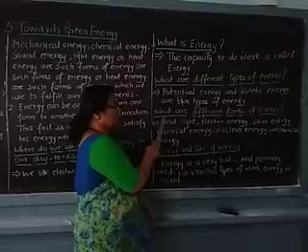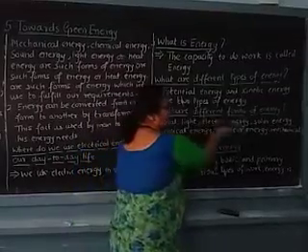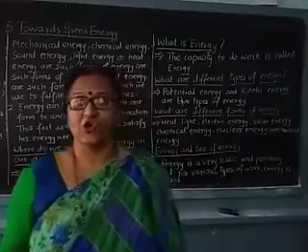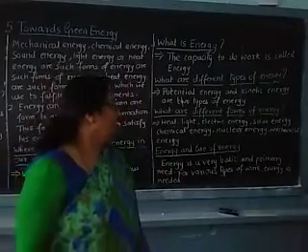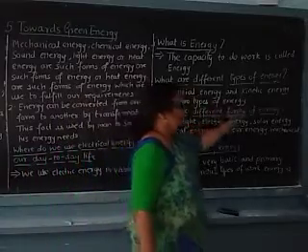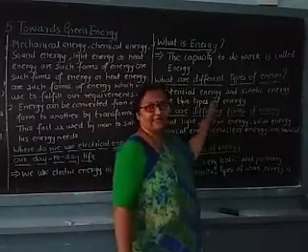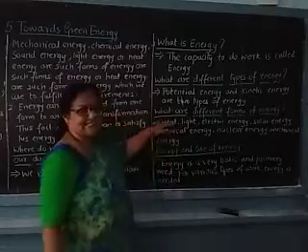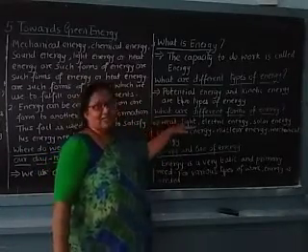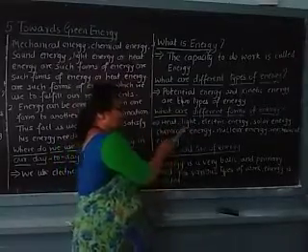The next question comes: what are the different forms of energy? As we know, there is a production of energy or a source of energy, and we should also know the different forms of energy. First one is heat. Heat energy we get from the sun. Light energy we get from the sun.